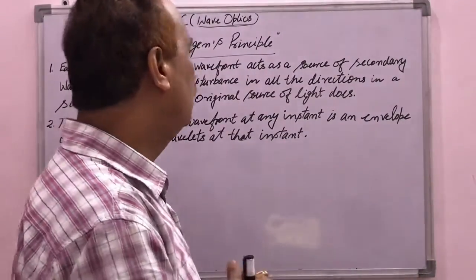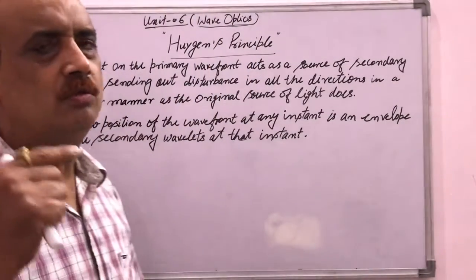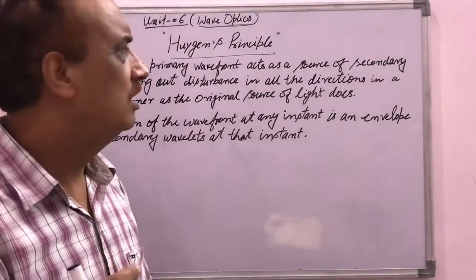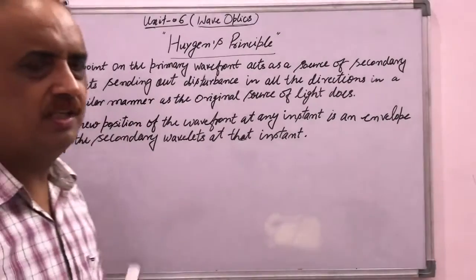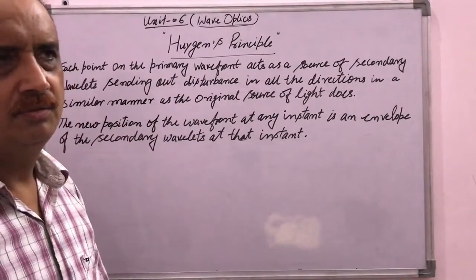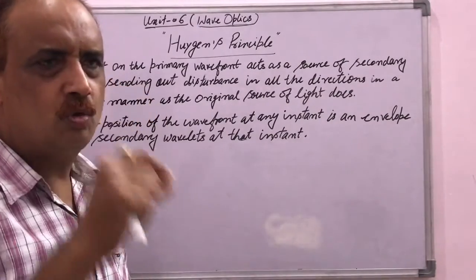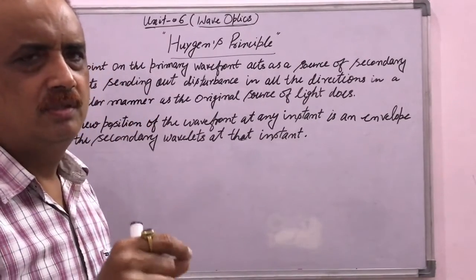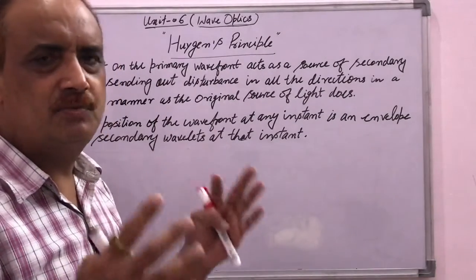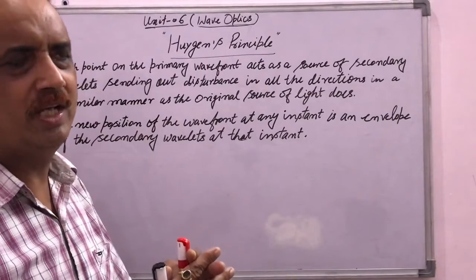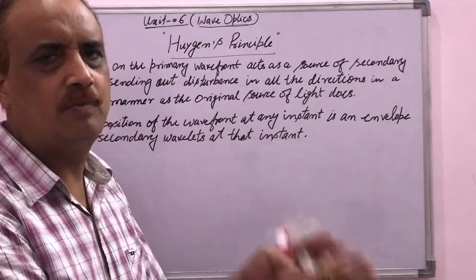Now according to the Huygens principle, the first assumption is that each point on the primary wavefront acts as a source of light. Means we have to consider a primary wavefront where we consider some source points, and these points act as a new source of light, and the disturbance will be produced by these sources in a similar manner as the original source of light does.